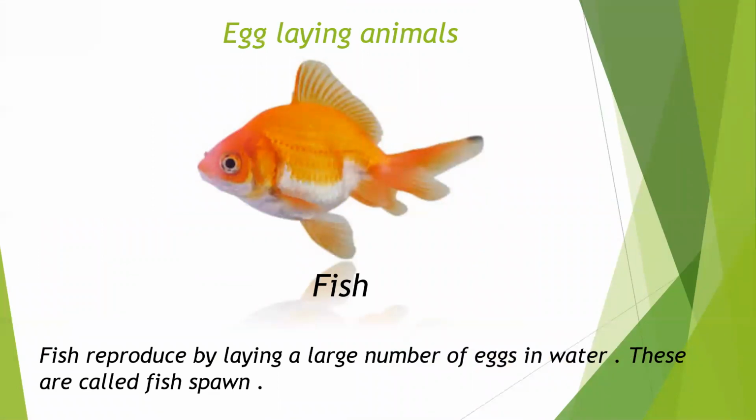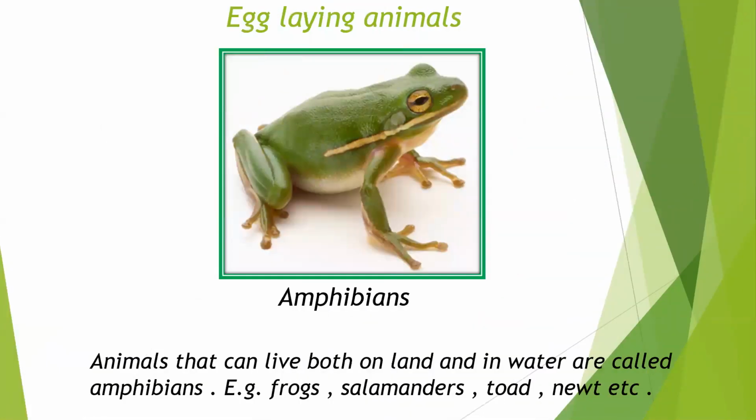Fish reproduce by laying a large number of eggs in water. These are called fish spawn. Amphibians reproduce by laying eggs. Frog is an amphibian and it also reproduces by laying eggs. Children, do you know what are amphibians? Why are they called so? Animals that live both on land and in water are called amphibians.